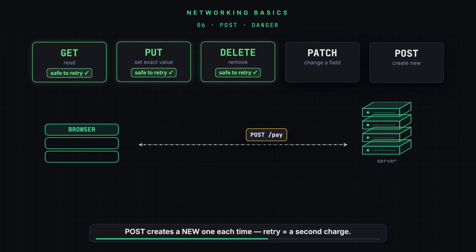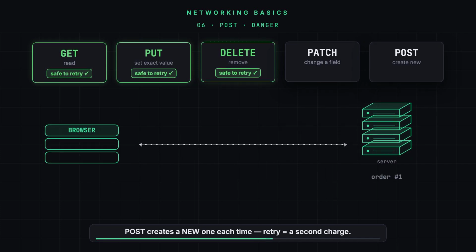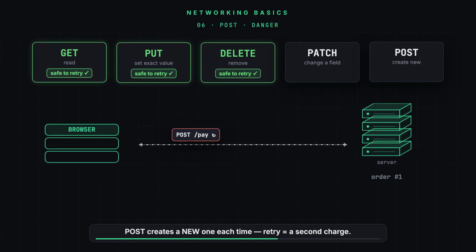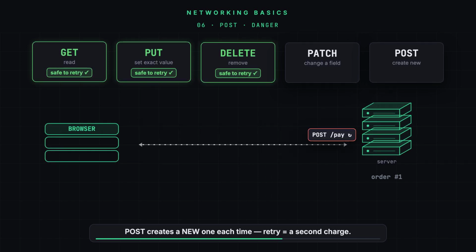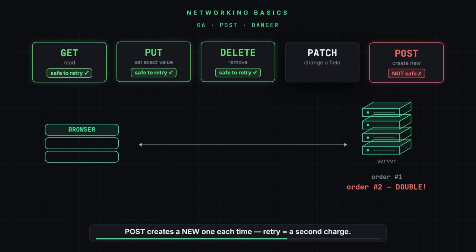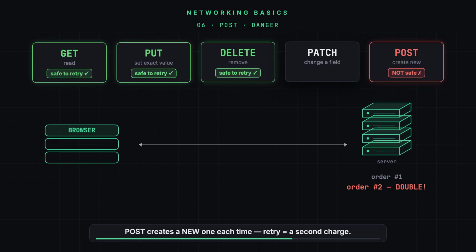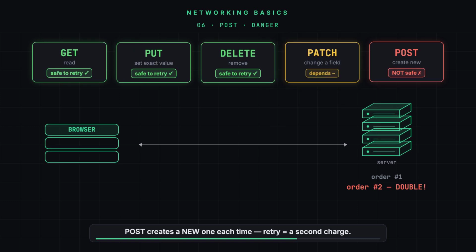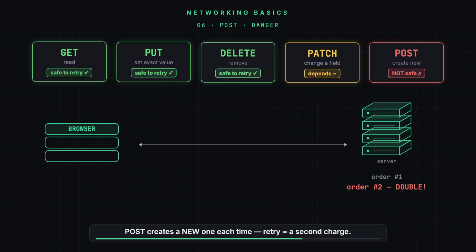Post means create a new thing, and every post makes another. Retry a payment post, and you've just created a second charge. That's not idempotent. That's our double payment. Patch sits in between. Usually fine, sometimes not.